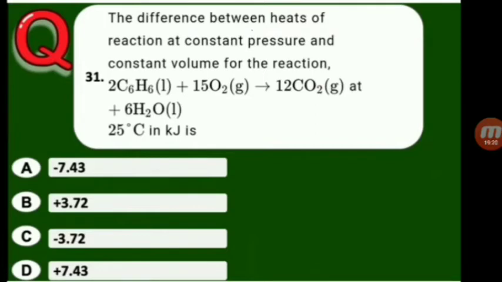So the difference between heats of reaction at constant pressure and constant volume is nothing but delta H minus delta E.